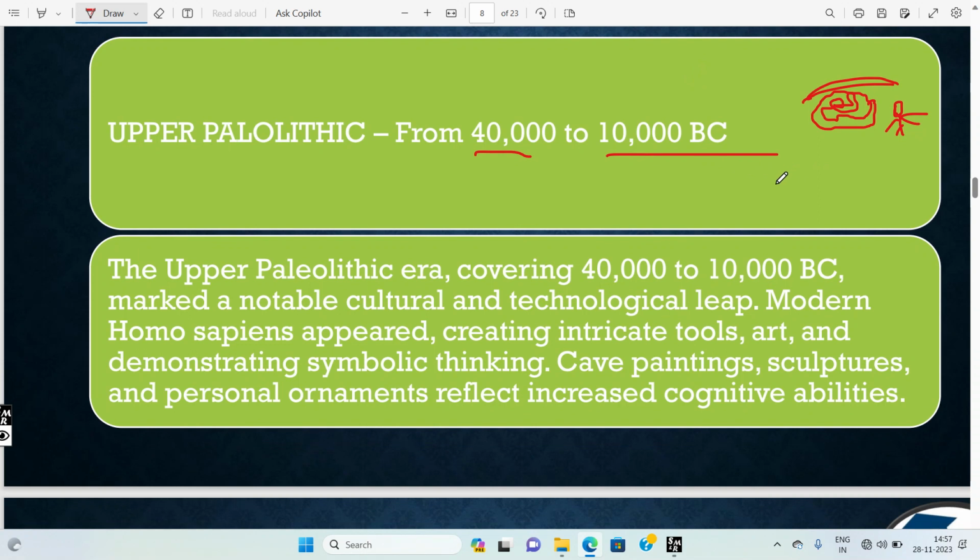Here they made many paintings, and they mainly used red color. You have to remember this also. They used red color in the paintings. Okay, that was the topic of this slide. Next.